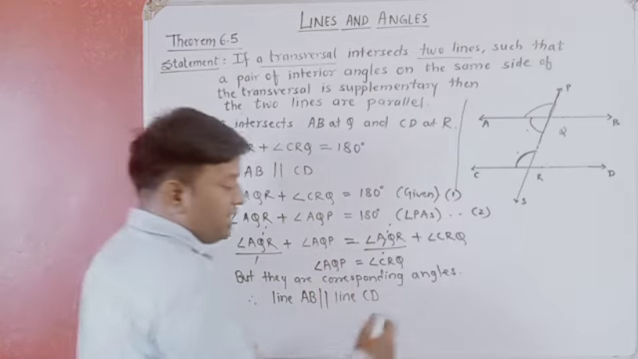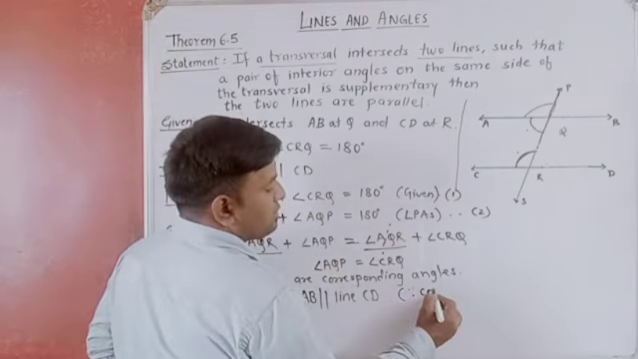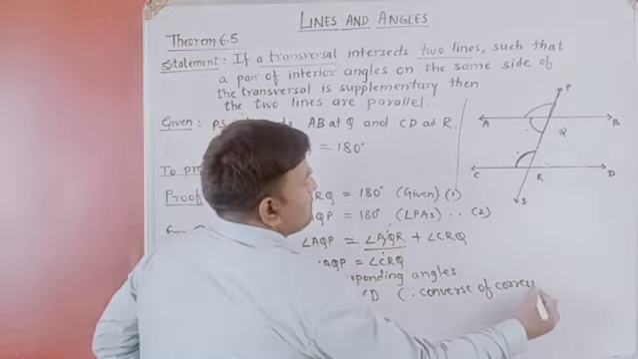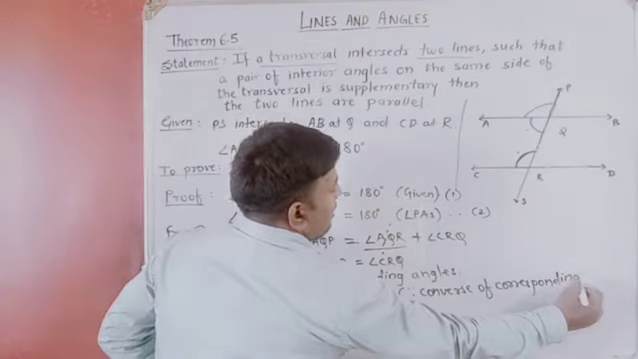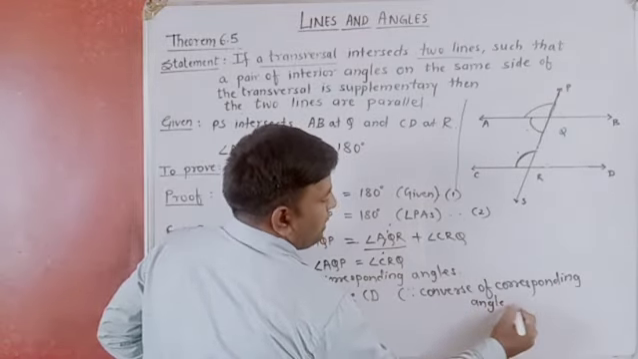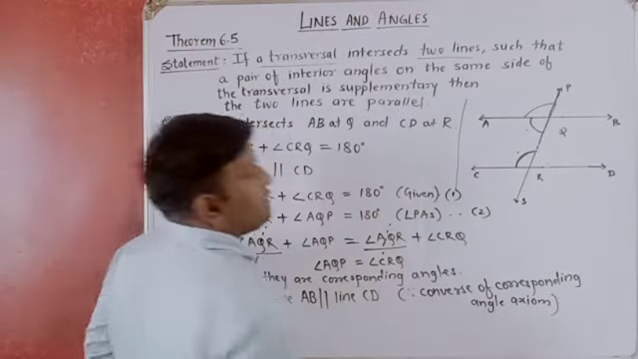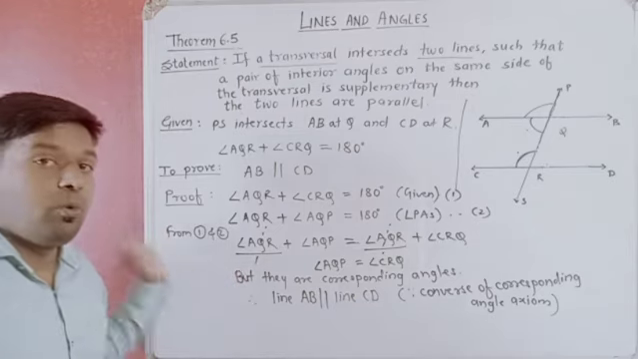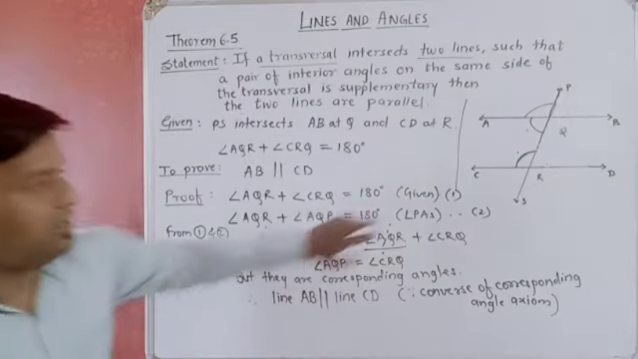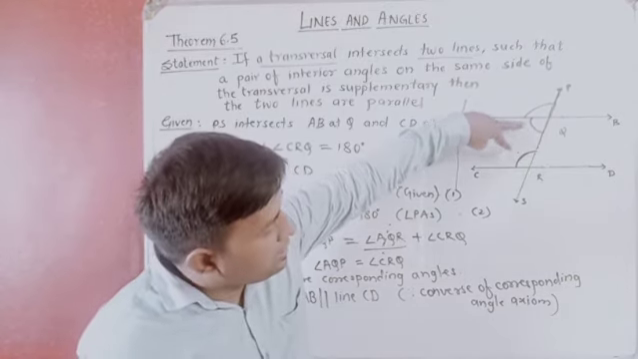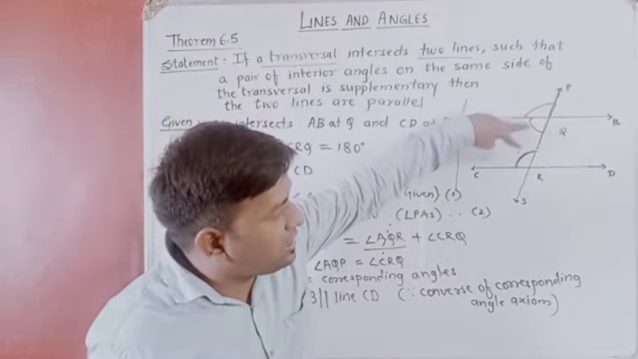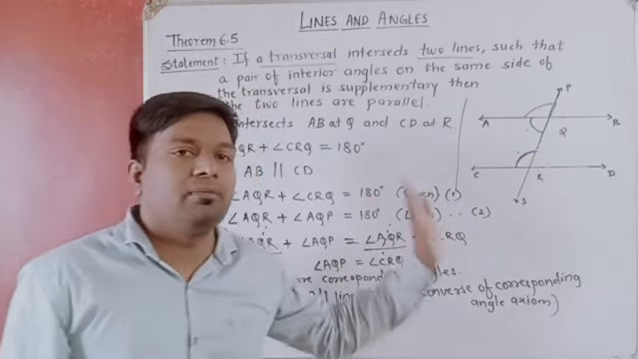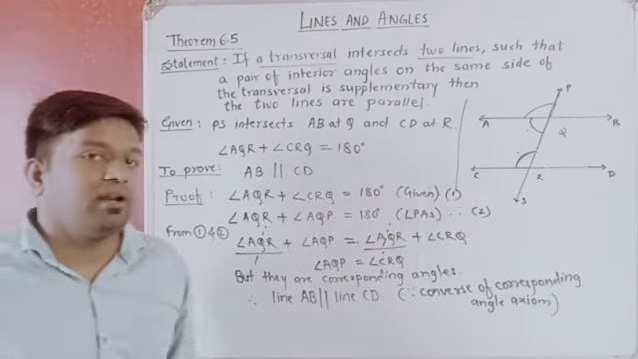और इसका रीजन क्या है? Converse of corresponding angle axiom. This is how we have proven the converse of co-interior angles. Right? If two interior angles on the same side of the transversal are supplementary, then the two lines which are being intersected by the transversal are parallel.